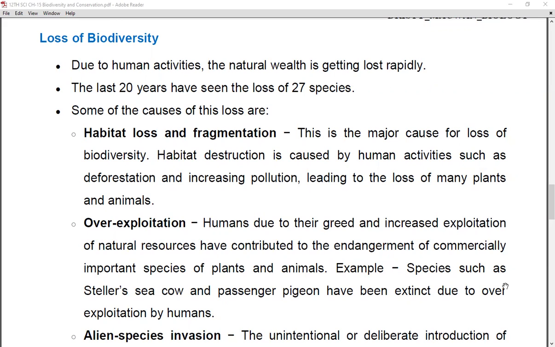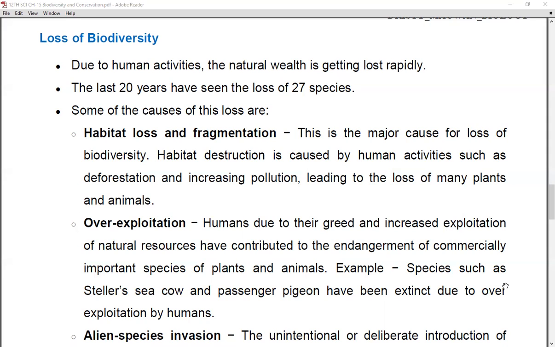Habitat destruction is caused by human activities. If deforestation is carried out, these activities are done by humans only. Activities like deforestation and increased pollution can lead to habitat destruction.